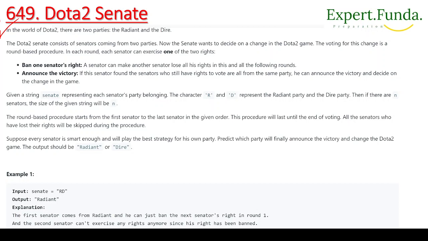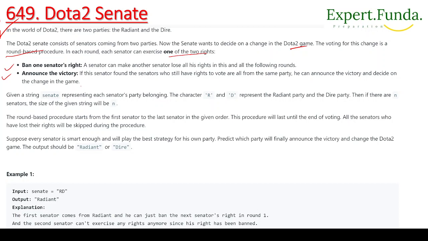So the Dota 2 Senate consists of senators coming from two parties. Now the Senate wants to decide on a change in the Dota 2 game. So the voting for this change is a round-based procedure. In each round each senator can exercise one of two rights. The first is ban one senator's right, and the other is announce the victory. For ban one senator's right, a senator can make another senator lose all his rights in this and all the following rounds.